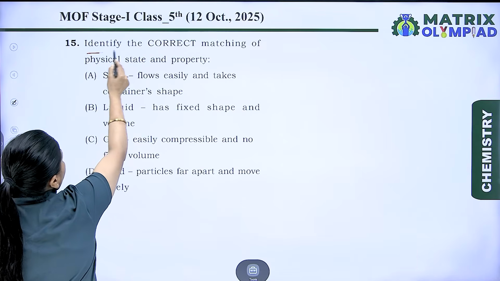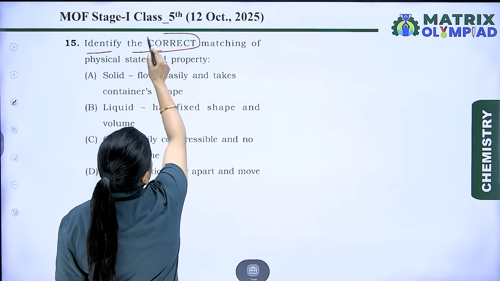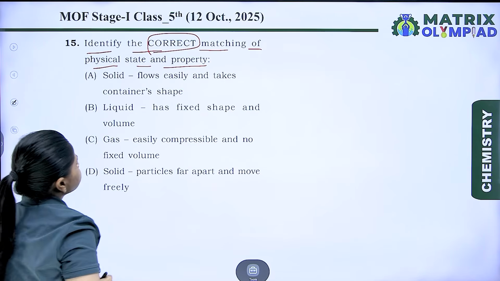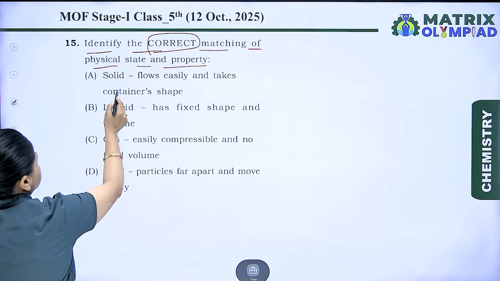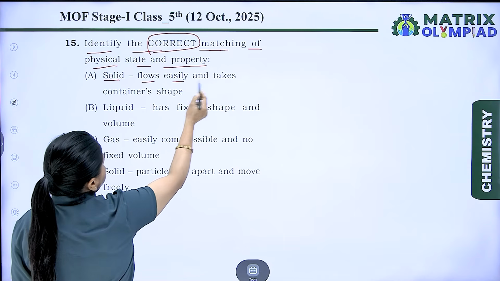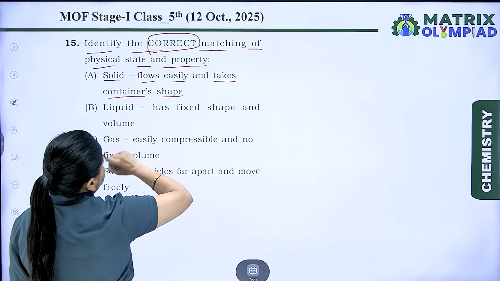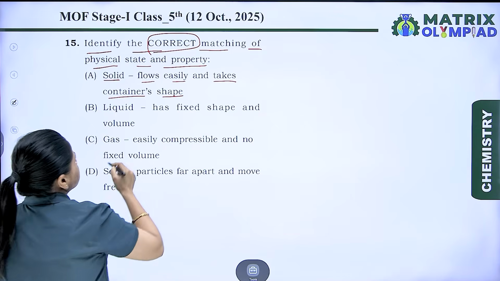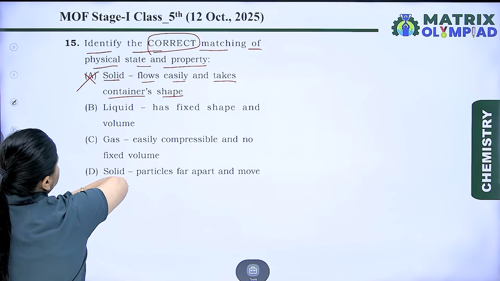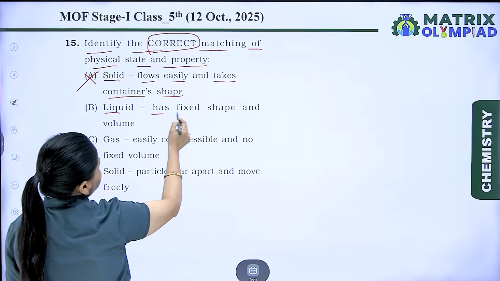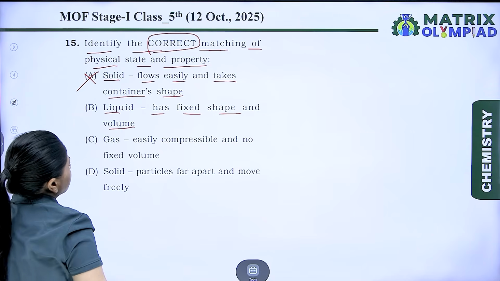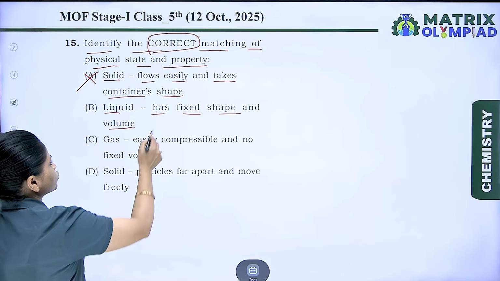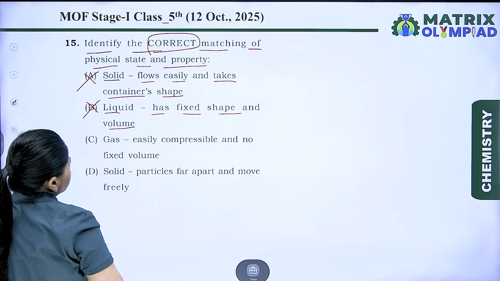15th question is identify the correct matching of physical state and property. Okay, first option is solid, flows easily and takes container shape. No, it is not the property of solid state but is for liquid. So A is wrong. Liquid has fixed shape and volume. Again, the property is not for the liquid, it is for the solid. So B is also incorrect.